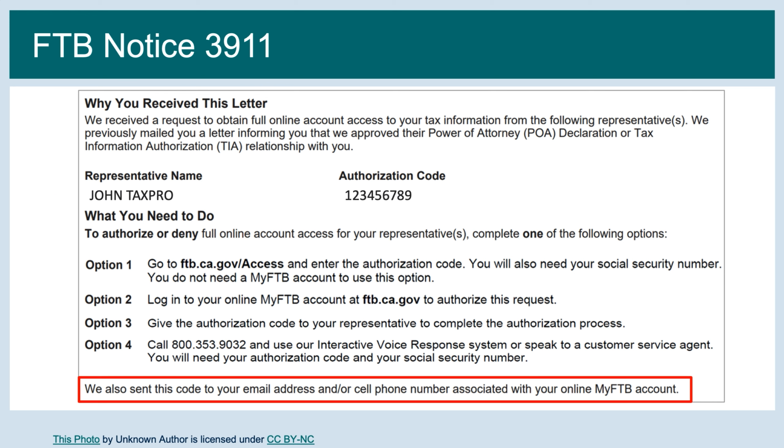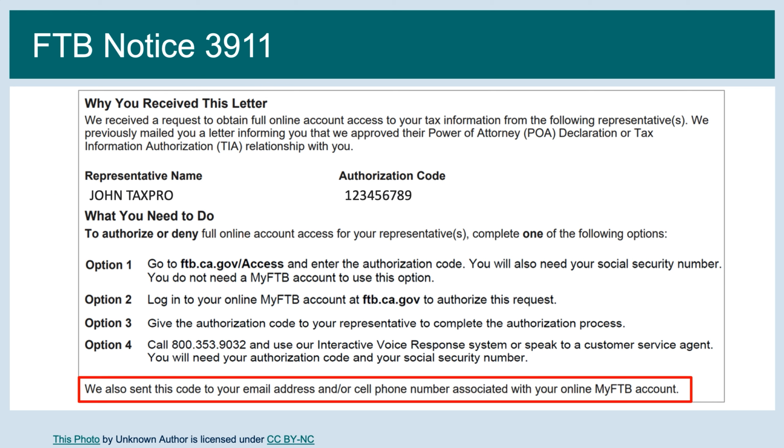Once a TIA or POA relationship is approved and active, a representative with limited access can request full online access by selecting the Request Full Access button on the Taxpayer Overview page for their client in MyFTB. This will automatically generate and mail an FTB 3911 notice with an authorization code to the taxpayer.